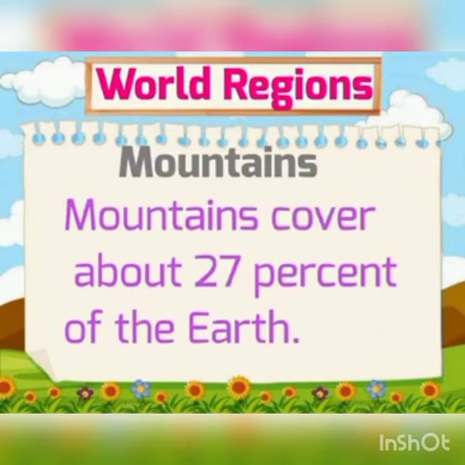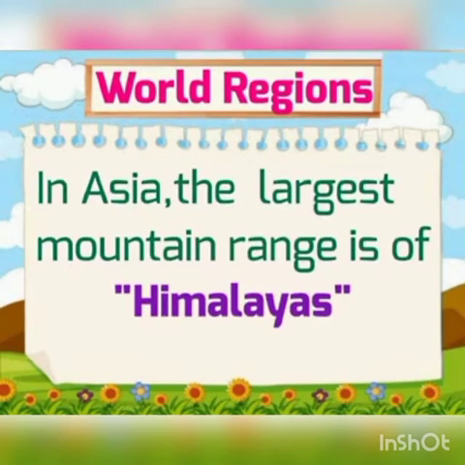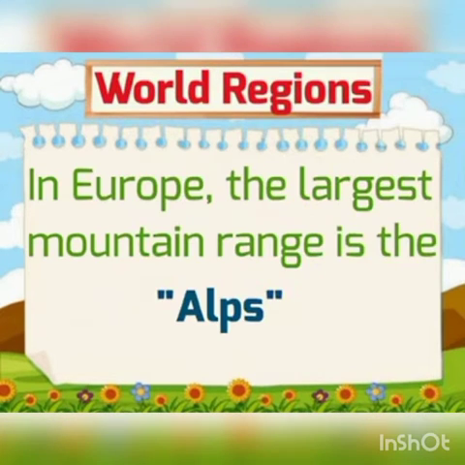First one is mountains. Mountains cover about 27% of the earth. This line is important for your MCQs: how many percent do mountains cover? It's 27%. All these lines which we are going to revise in this lesson are very important in terms of your MCQs, fill in the blanks and match the columns. Like, which is the largest mountain range of Asia? The answer is Himalayas. In Europe, the largest mountain range is the Alps.